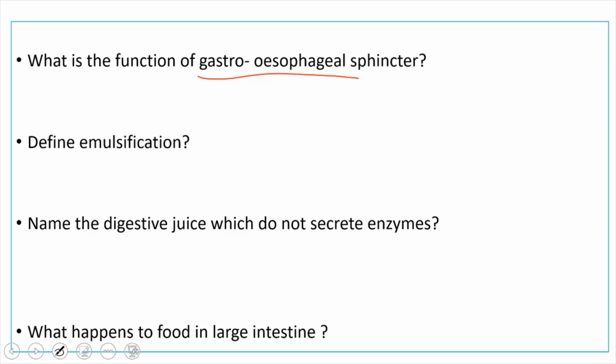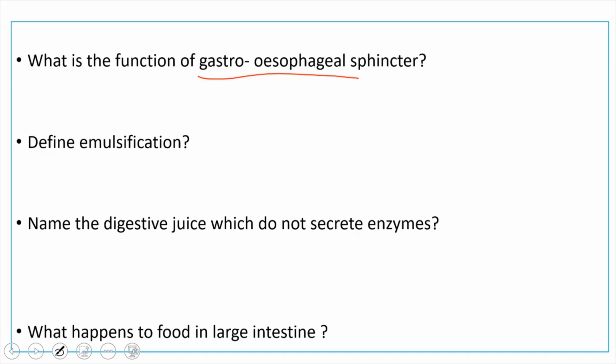What do you mean by emulsification? So before going to digestion, fats are very complex molecules when compared to carbohydrates and proteins. They are complex substances that have to be converted into simple globule-like forms, which we call emulsification. Which will help in this process? The bile pigments are helping in this process.